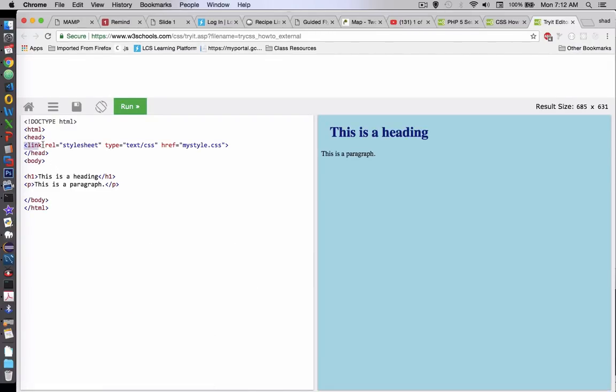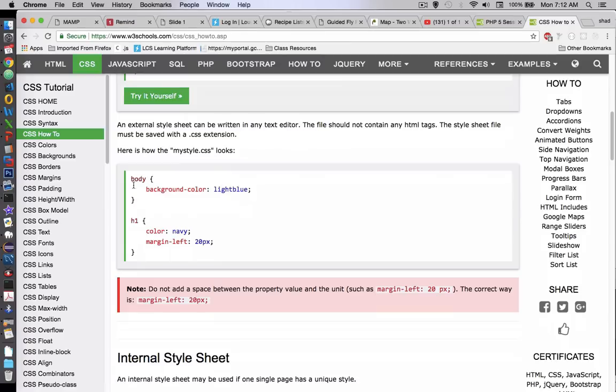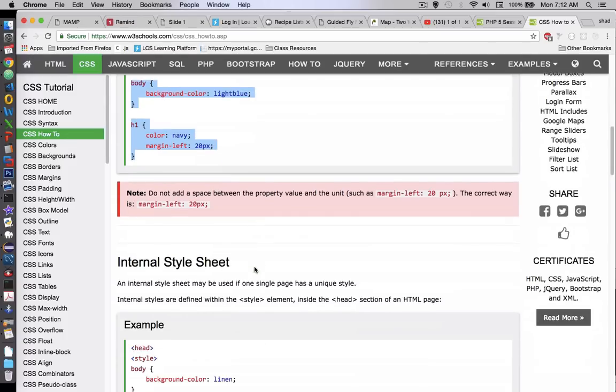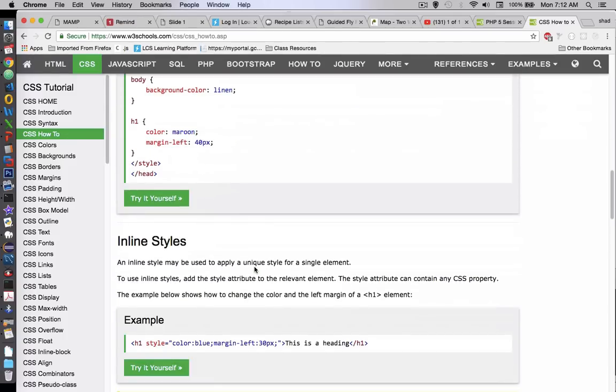You can see here that there's a link to an external style sheet called myStyle, and on the right side you see we've got blue text and a blue background, and there's nothing about blue on this page at all. That's because it's referring to this external file, and they show us on the page what the external file would look like. It's just another text file that you use in Eclipse or any kind of a text editor, and you can use it on multiple pages. So that's the advantage of using an external file for CSS.